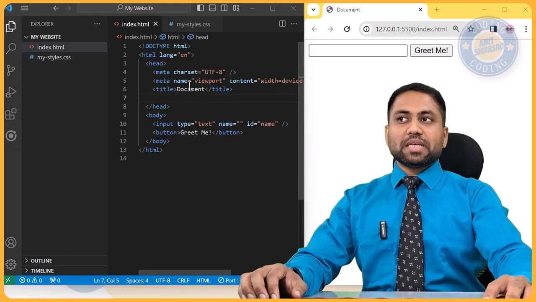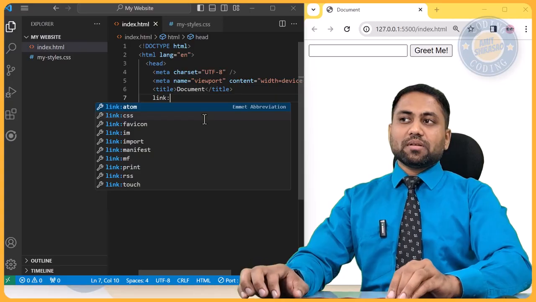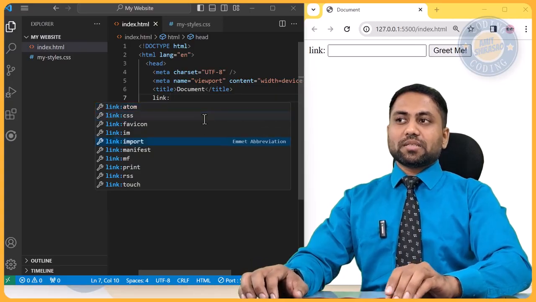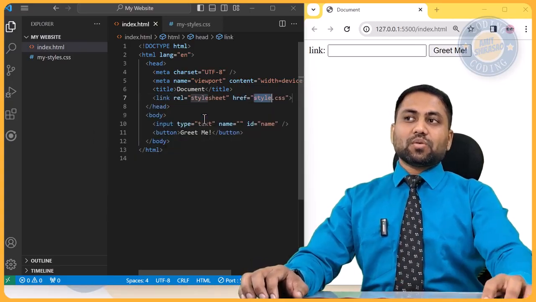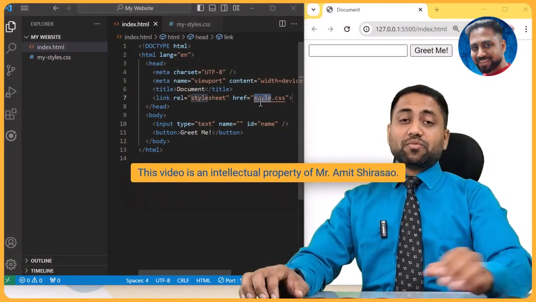So how do we link a CSS into an HTML? The way to do it is say link colon, and here you just say CSS. Okay, so link rel equal to stylesheet and href equal to, now which one.